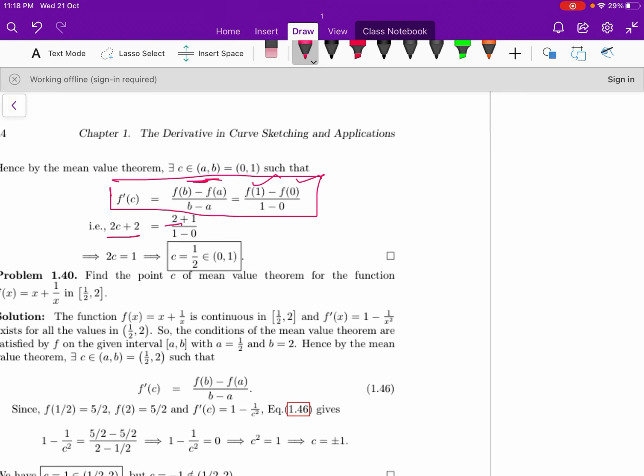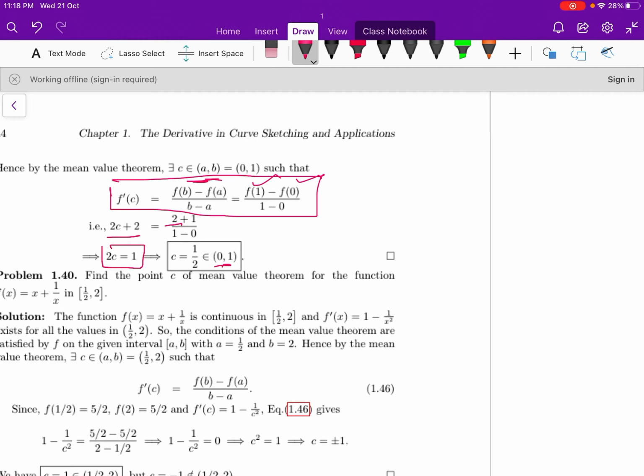F of 1 is 2, f of 0 is minus 1, so 2 minus (minus 1) by b is 1 and a is 0, 1 minus 0. So this implies 2c is equal to 1, c is equal to half. So half lies between the interval 0 comma 1. Therefore mean value theorem is verified and c is half. So that value is between the interval 0 comma 1.